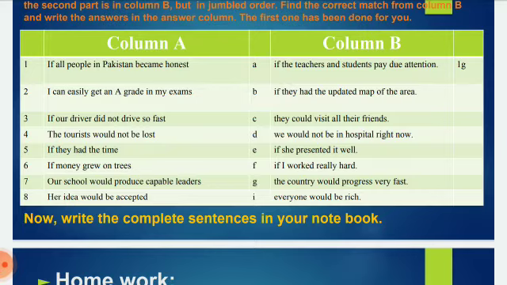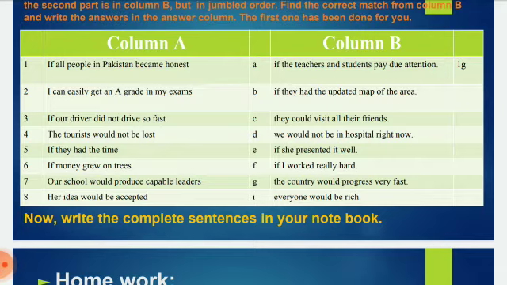Our school would produce capable leaders if the teachers and students pay due attention. So number 7 is A. 8, her idea would be accepted if she presented it well.